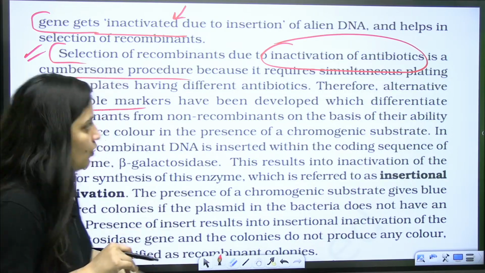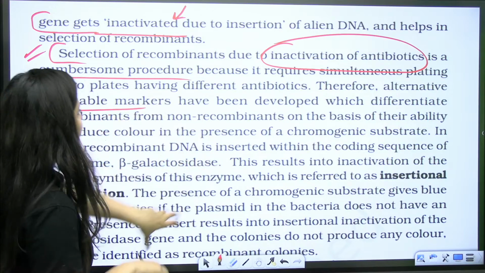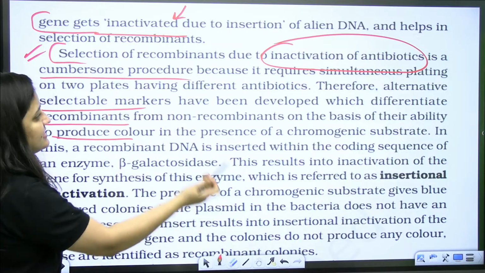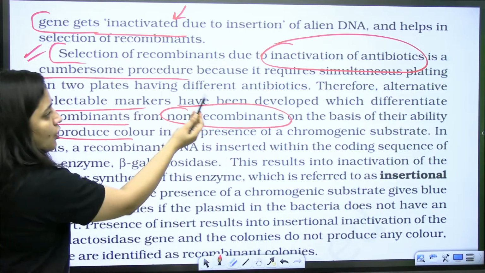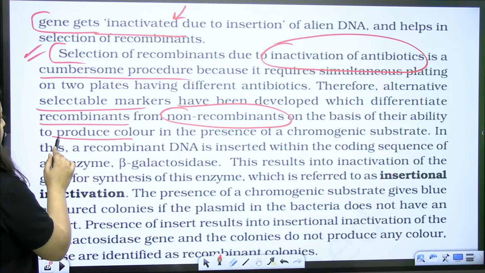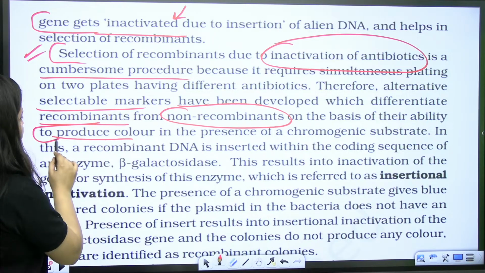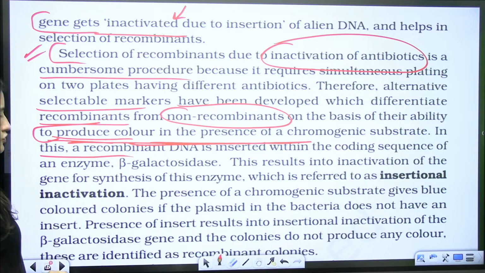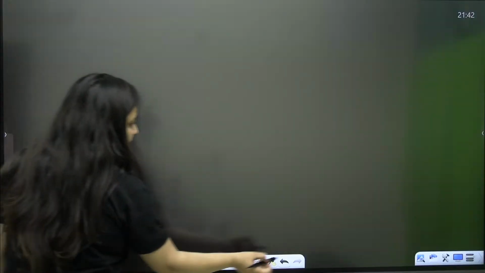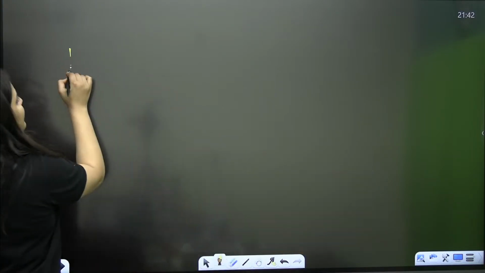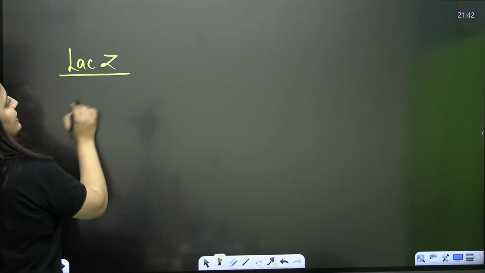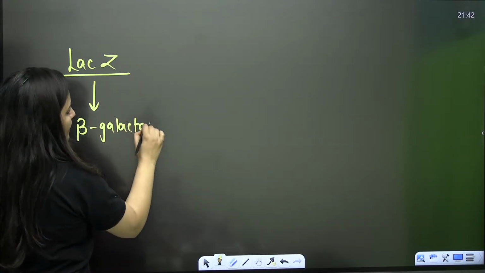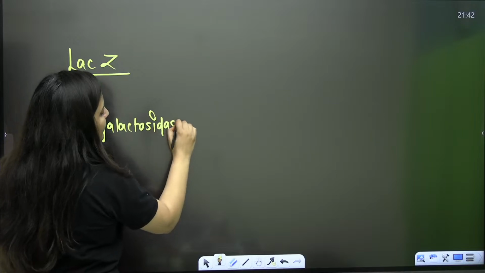Is it clear? So we have another alternative selectable marker also, which can help us differentiate non-recombinants, means non-transformants, from the transformant. How? Because they can produce the color in the presence of a chromogenic substrate. So here they are talking about the LAC-Z gene. This gene gives us beta galactosidase.